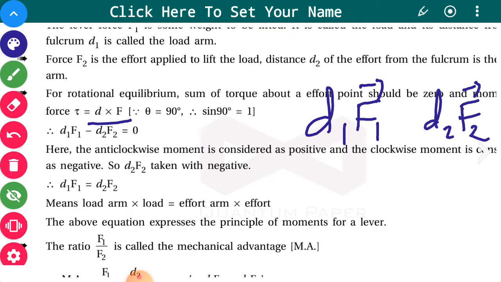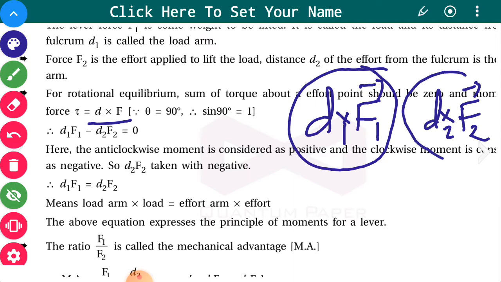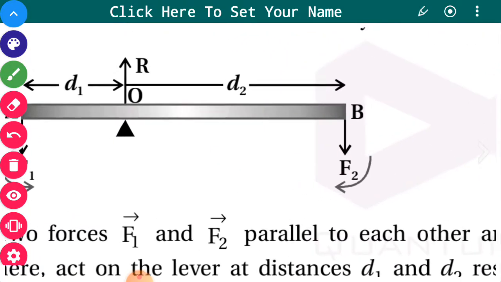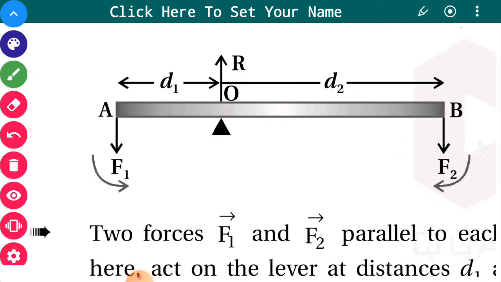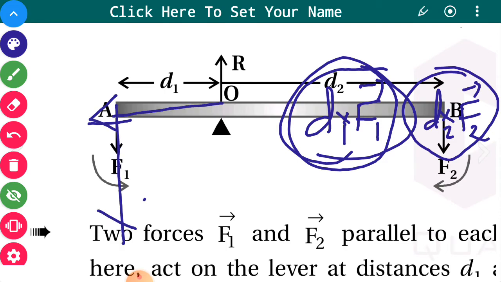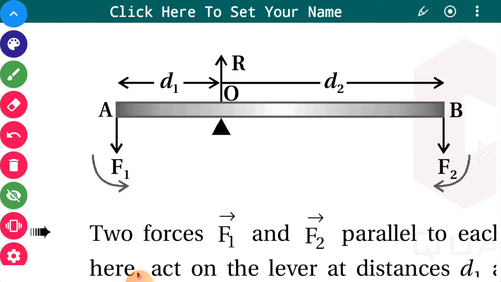The angle between d1 and d2 forces is 90 degrees, so d1 F1 sin 90 becomes d1 F1, and the other one will be d2 F2.